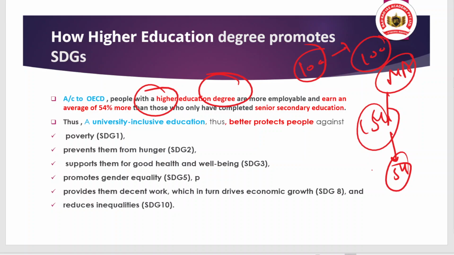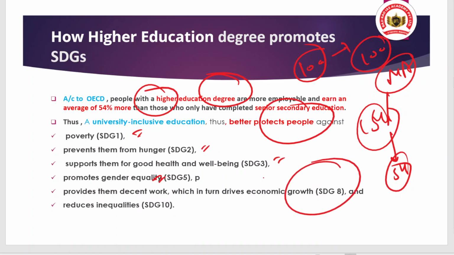And also, the benefit of university and inclusive education is that it better protects people against poverty, that is SDG goal 1, like preventing them from hunger, that is SDG goal 2, also supports them for good health and well-being, that is SDG goal 3, and also promotes gender equality, along with providing them decent work, which in turn drives economic growth and also reduces inequality, that is your SDG 10.